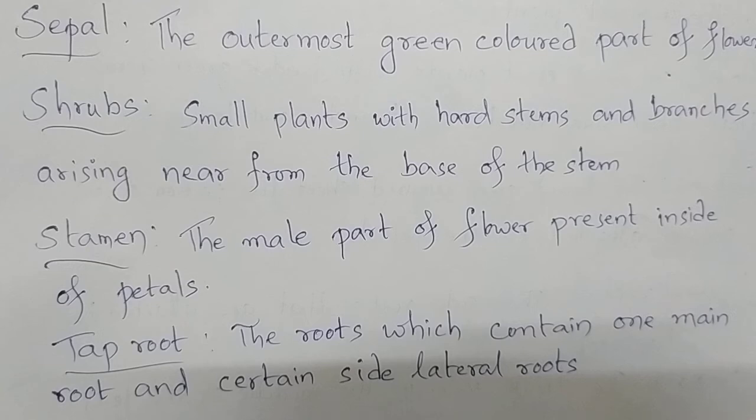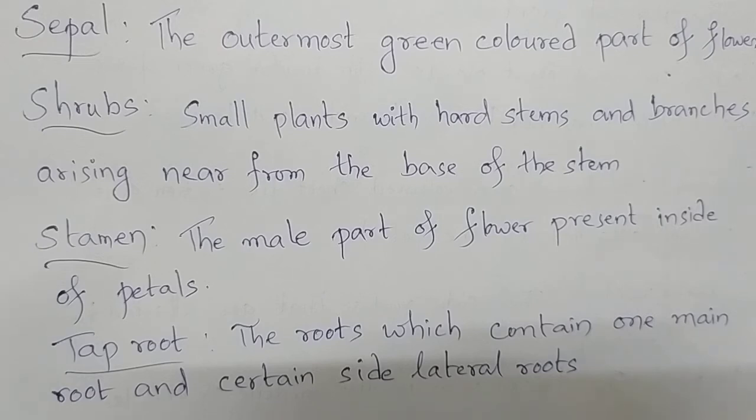In a stamen, how many parts are there? 2 parts are there. What are they? Filament and anther. Already we have discussed that in the last class, right? Okay, next, tap roots. What is a tap root? The roots which contain one main root and many side roots or lateral roots. So tap roots generally grow deep in the soil. They can absorb water from deeper underground levels.